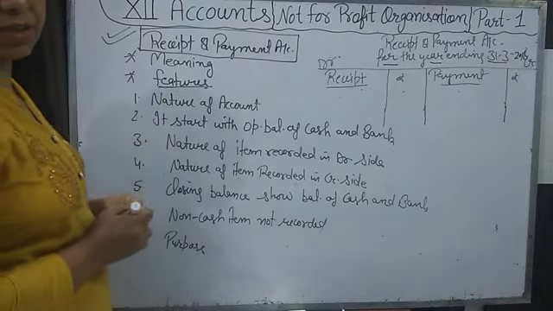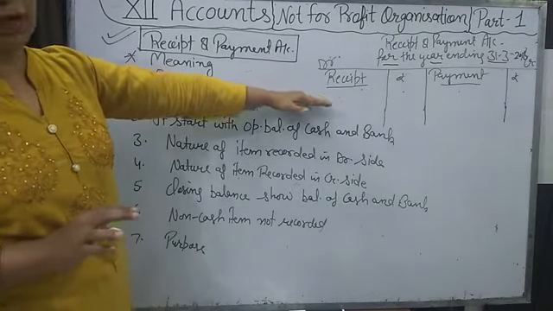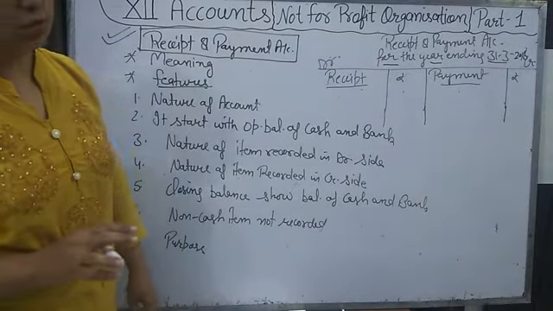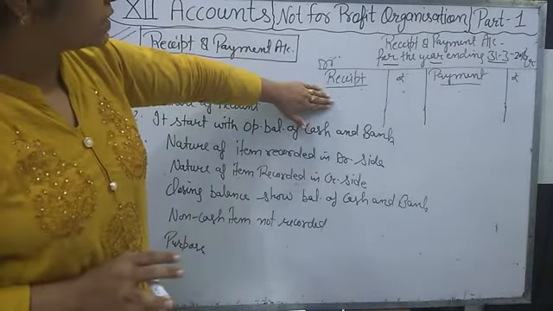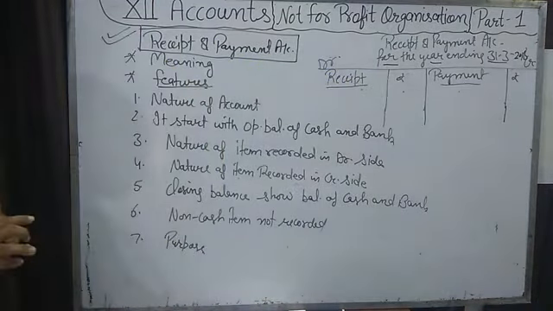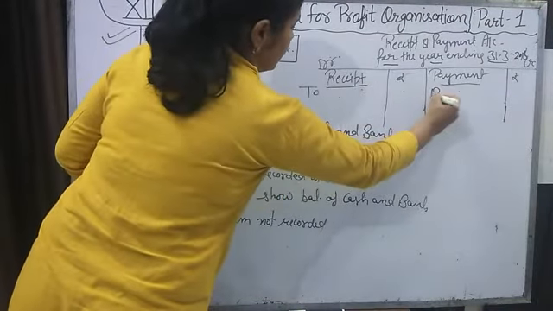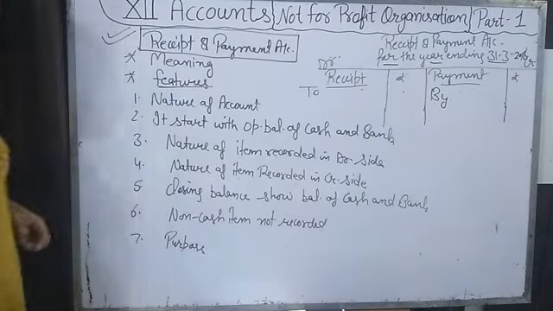Have you learned this in the +1 class? For the real account, the rule followed is debit what comes in and credit what goes out. So that's why we write receipts on the debit side, and on the credit side we record the payments. Okay, this will start with 2 and this will start with 5.